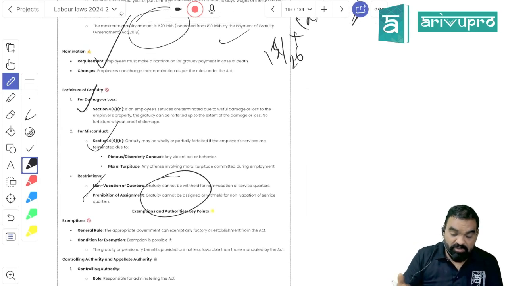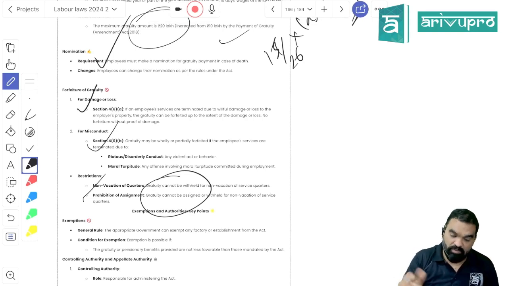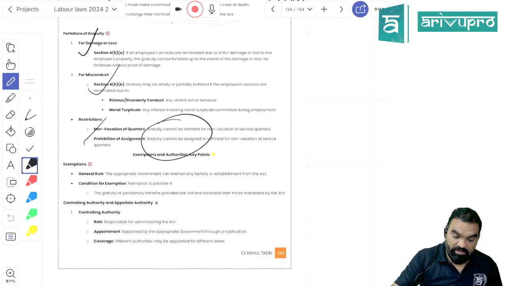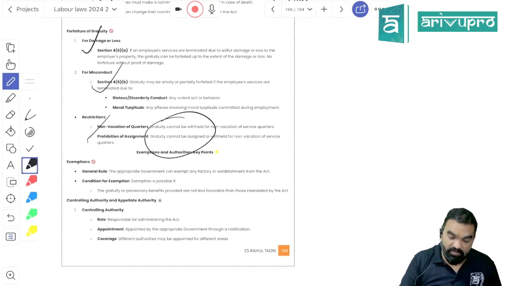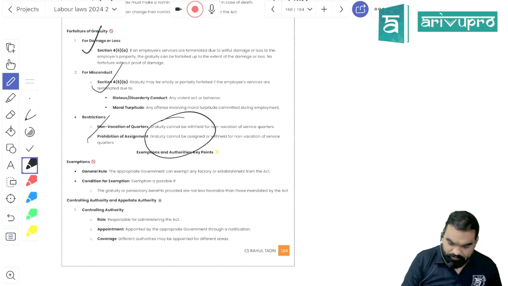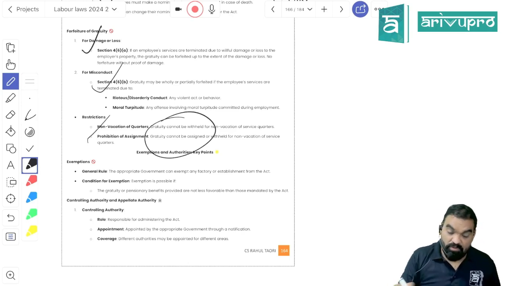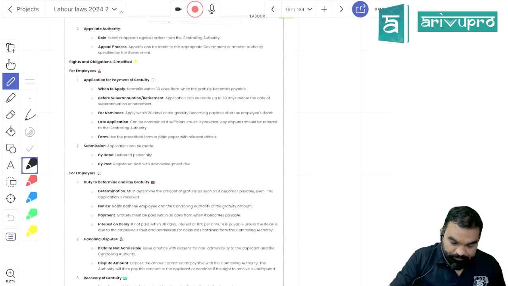In case of damage, you have to produce the proof of damage, but in case of riotous behavior or any act against moral turpitude, they can forfeit your gratuity altogether, right? But otherwise, in case of damage, partial forfeiture is allowed. Non-vacation of quarter, the case has come. Non-vacation of quarter would not lead to what? Right to forfeit your gratuity. Is it clear?